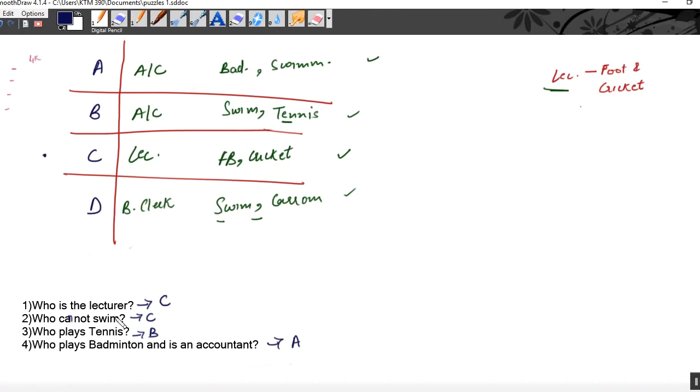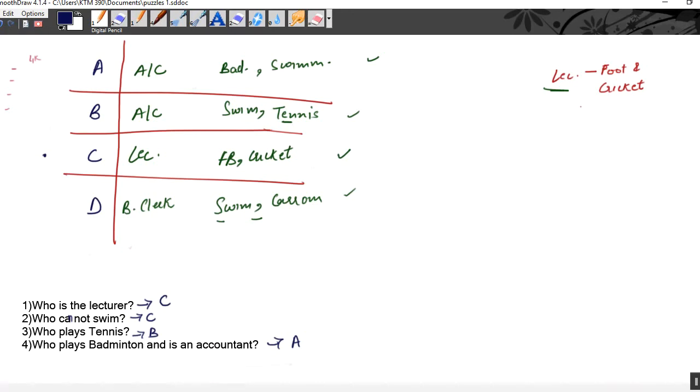Right? Who is the lecturer? C was the lecturer. Who cannot swim? C cannot swim. Who plays tennis? B is playing tennis. And who plays badminton and is an accountant? A. A plays badminton and A is an accountant. So this was the basic question of a puzzle. This is how you are required to solve a puzzle question.